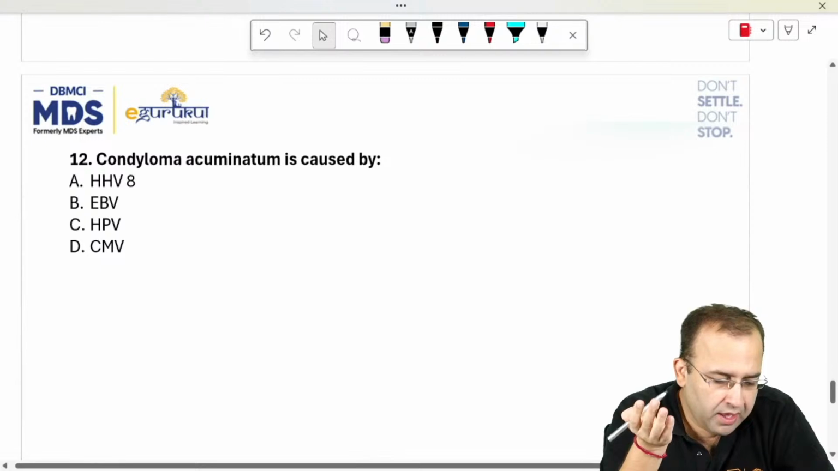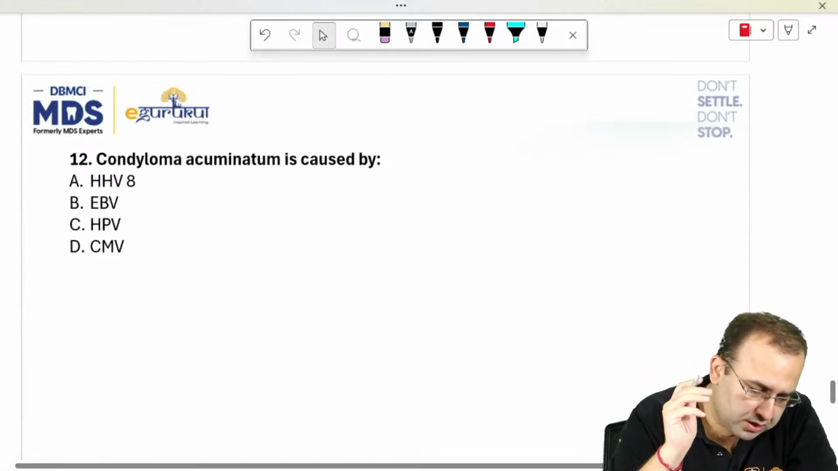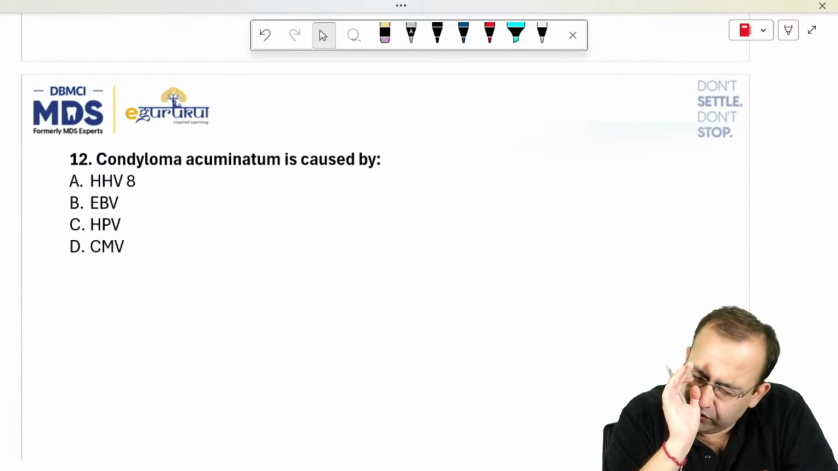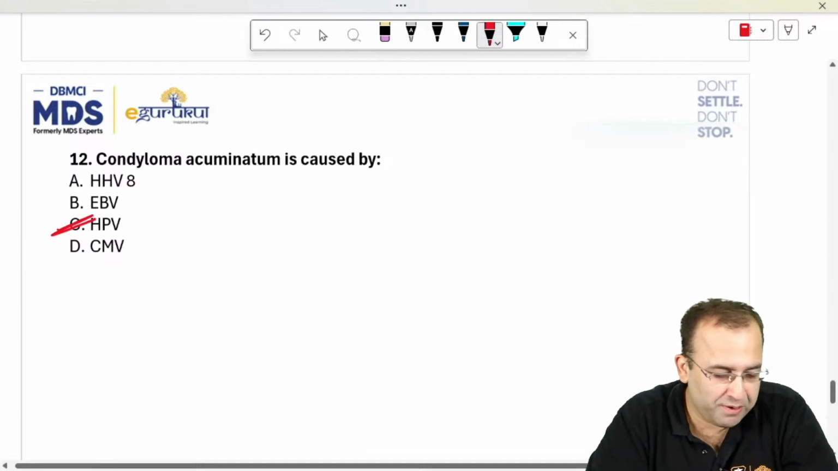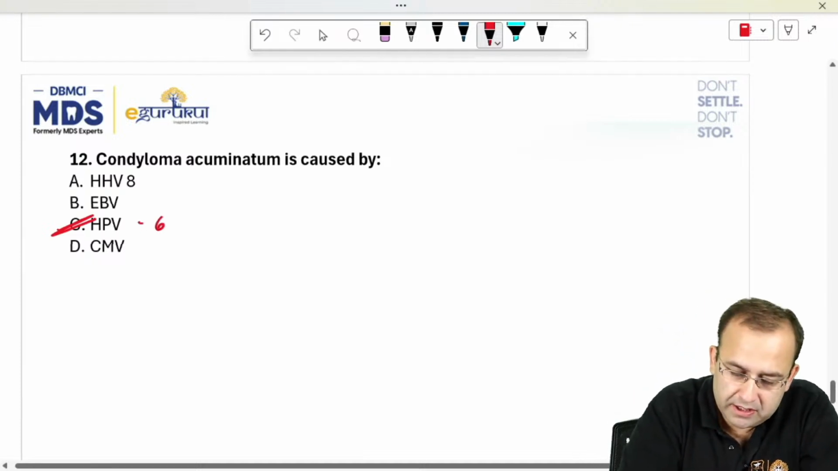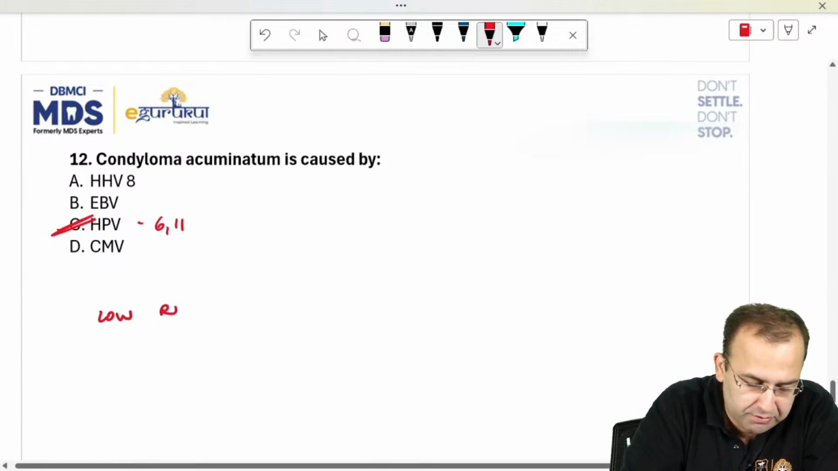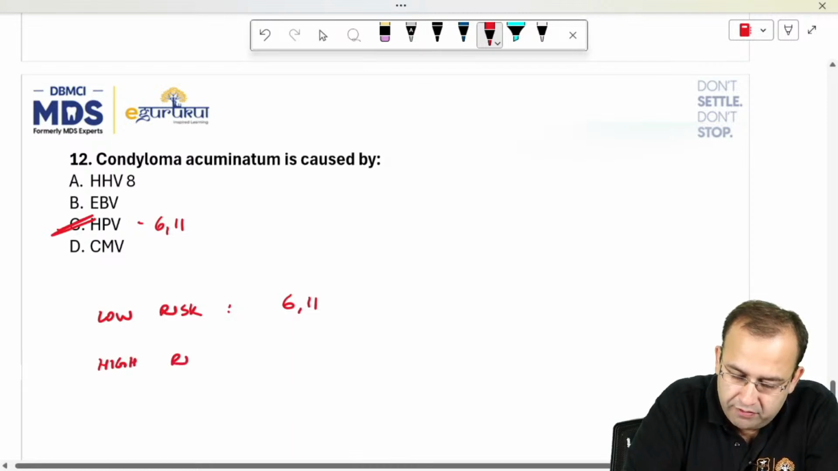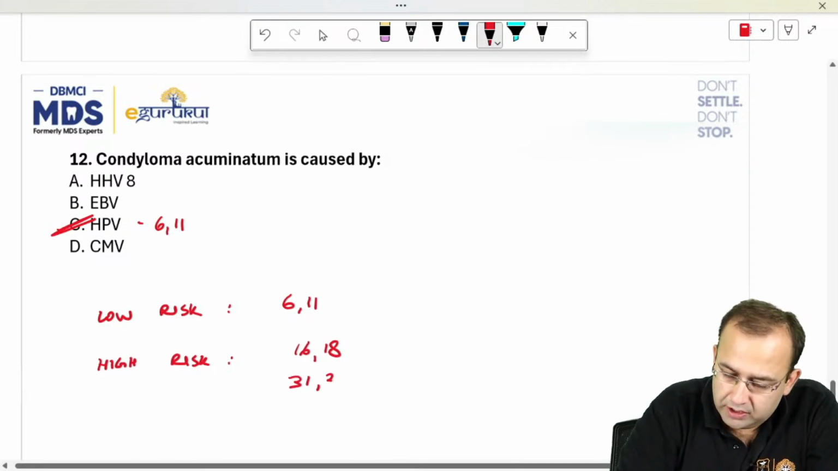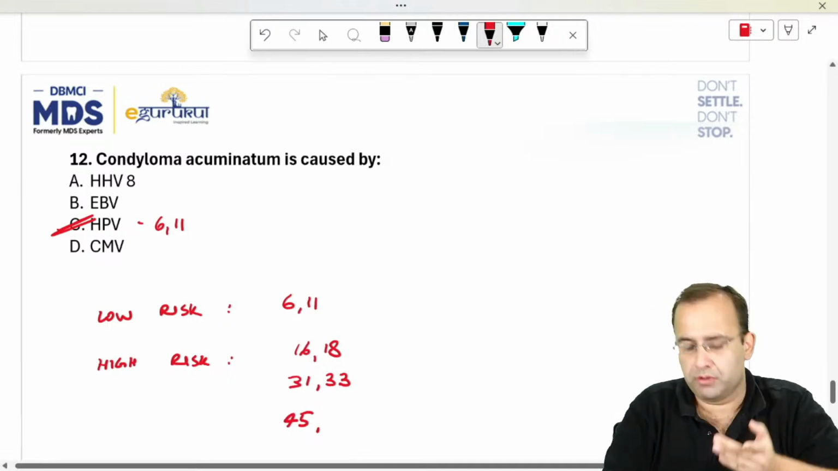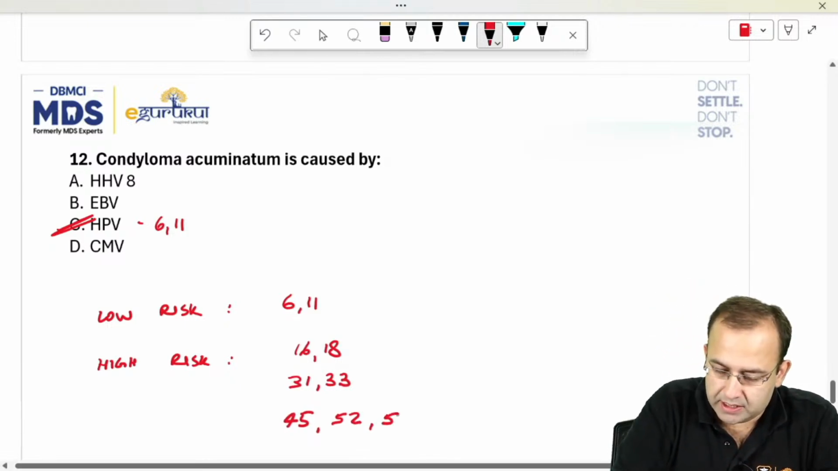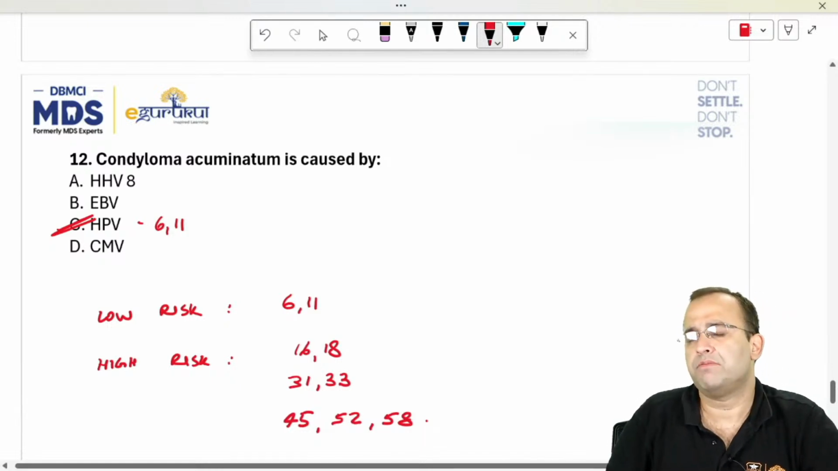Condyloma acuminata. Another question on HPV. I want you guys to comment on this or write it in live chat or in comments, I want your input. Condyloma acuminata is associated with HPV, human papilloma virus. Low risk HPV, that is HPV 6 and 11. We can divide HPV into low risk, that is HPV 6 and 11, and high risk: 16, 18, 31, 33, 45, 52, 58. These are the high risk HPV.